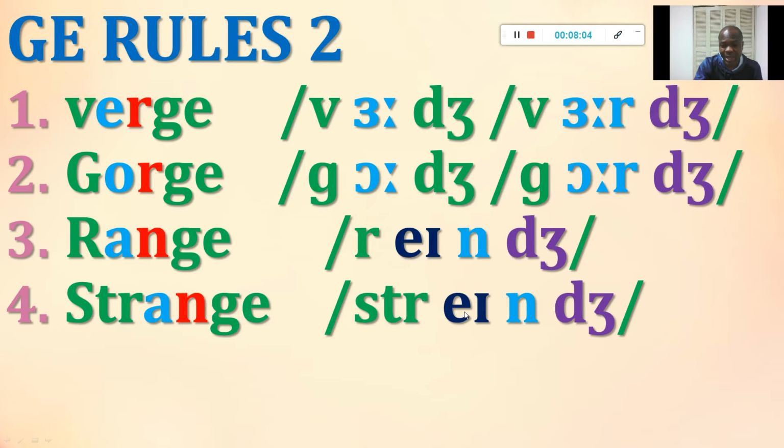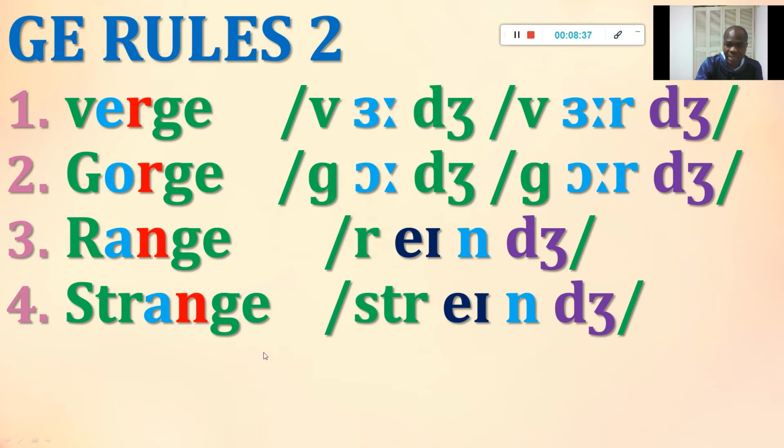Then we have the A and I coming together to form a vowel blend, A and J together, strange. You can see that our consonant N is followed by the J sound. Therefore, we need to spell it with G, not DG, because there is a consonant before the J sound.